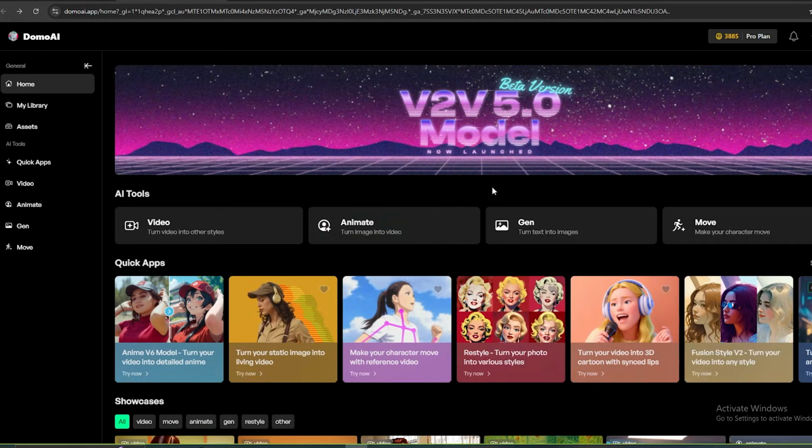Not only this, we can even generate images with this tool. To do so, you need to go to the text-to-image feature.